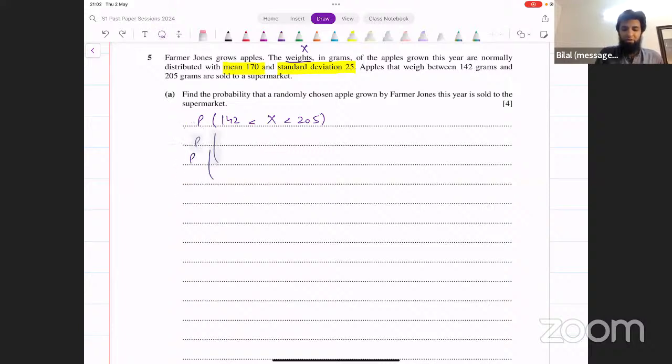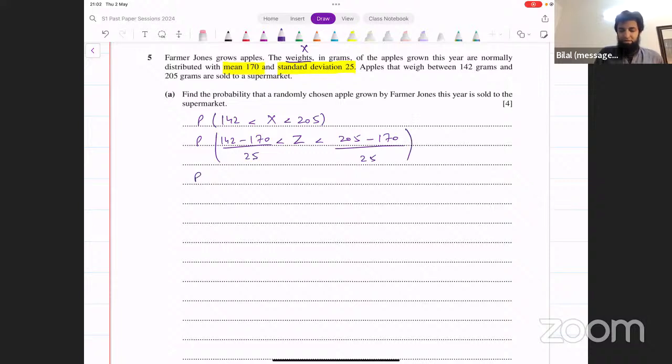X minus mu over sigma. That means Z is between 142 minus mu, where mu is 170, divided by the standard deviation, which is 25, and 205 minus 170 divided by 25.